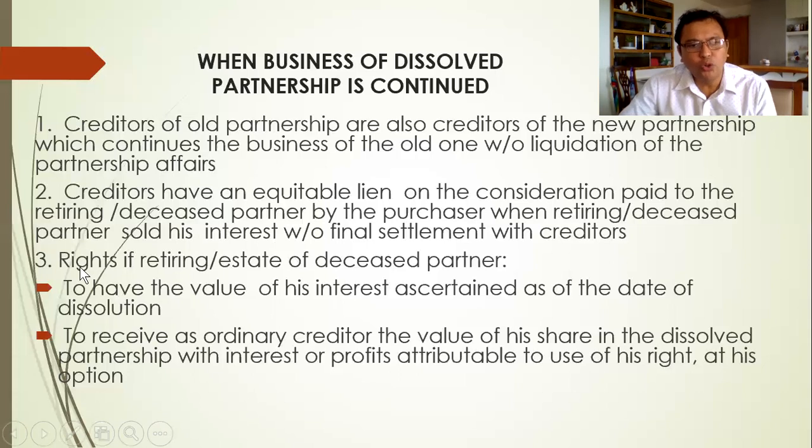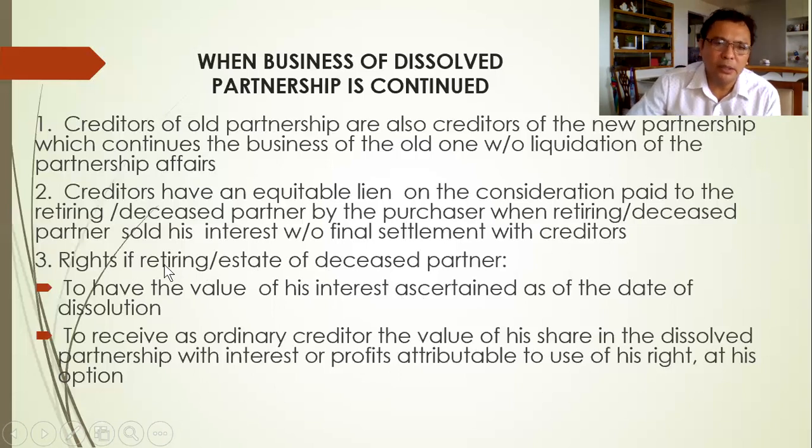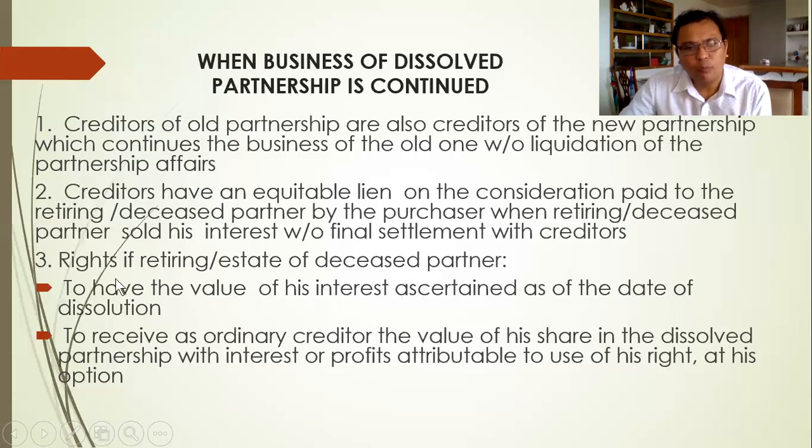So let's go to the rights of a retiring partner or the estate of a deceased partner. If one retires from business, these are the rights of a partner. He will have his interest appraised, to have the value of his interest ascertained as of the date of dissolution.